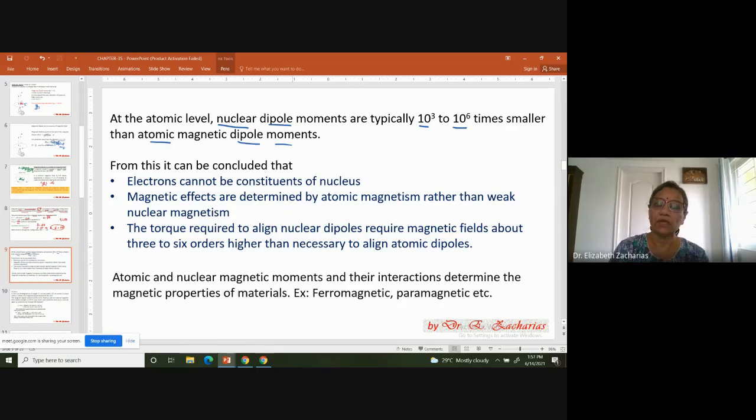And from measuring the nuclear dipole moment, scientists could come to a conclusion regarding the structure of the atom itself. Already, a lot of people had done studies, your gold foil experiment and so on. So many experiments have been done. But just from the dipole moment also, you get a confirmatory result. So the first thing that you get from this result is that electrons cannot be inside the nucleus. Because the electrons, let's see, let's say we are talking about a family. Let's say the total earning of a family per month is 5 lakhs.